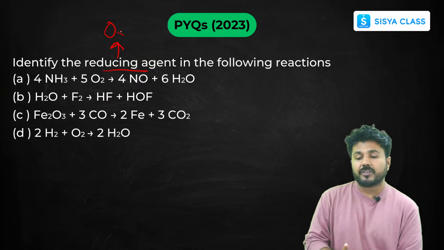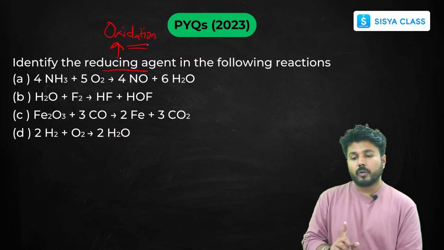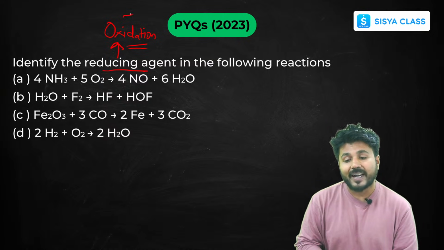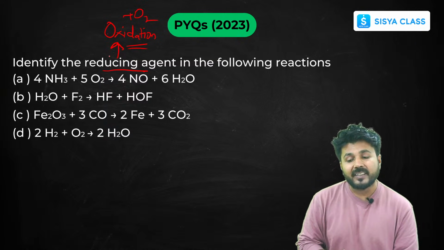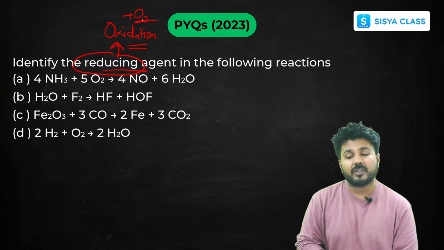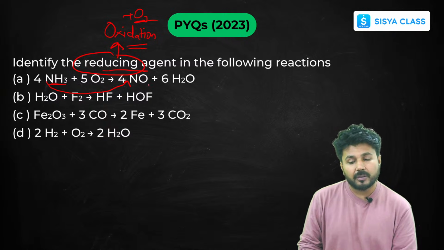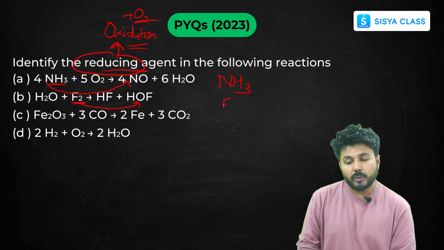Just see the reaction that is going through oxidation. Okay, so now you have to find the oxidation reaction. Okay, and oxidation means addition of oxygen. So to find the reducing agent, just see where the oxygen is added. So here, as you can see, the nitrogen gains oxygen. So this is your oxidation. So this is your reducing agent, NH3. Now here, this F2 is addition of oxygen. So this is your reducing agent.